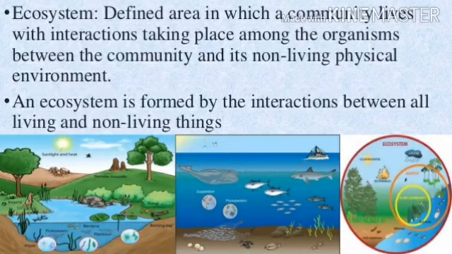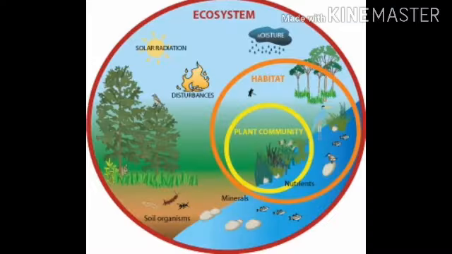The relation between different living organisms as well as the relation between the organisms and their surroundings form an ecosystem. There could be an ecosystem of a large rainforest, grasslands, deserts, mountains, lakes, rivers, oceans and even a small pond.